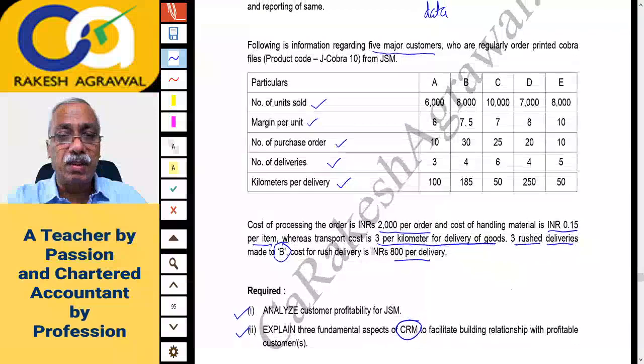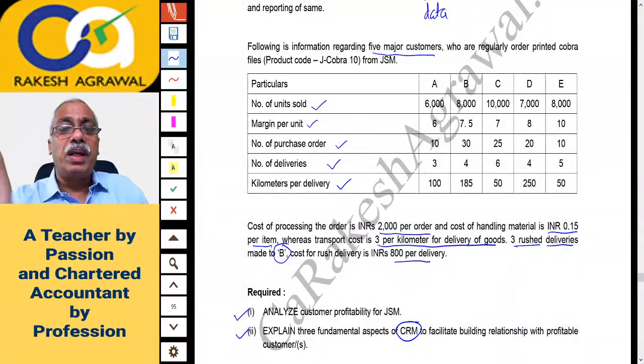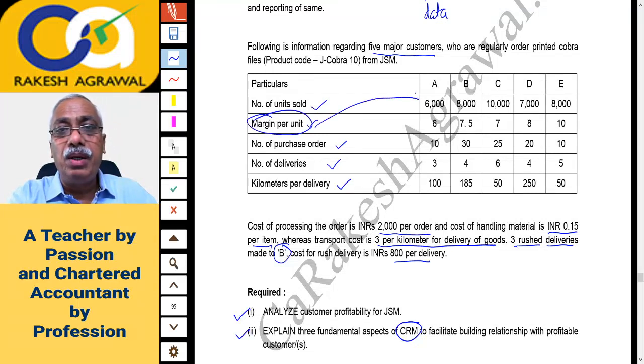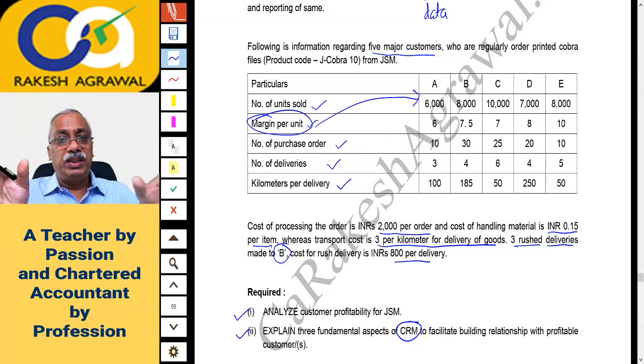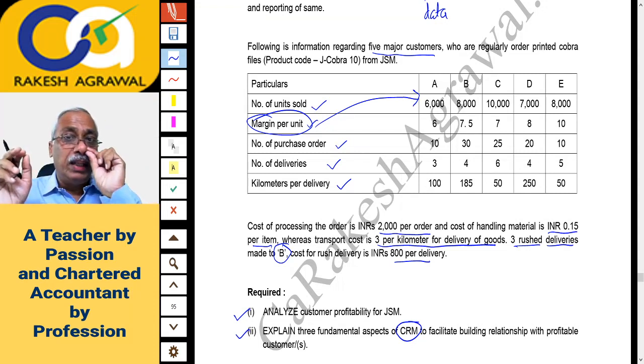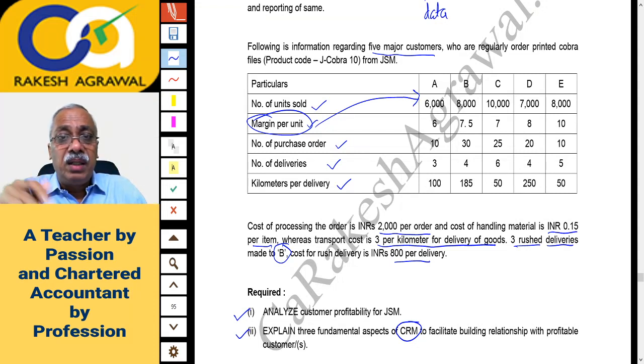How we'll get customer profitability. Right. According to me, what we have to do as margin per unit is given. Margin per unit into number of units, you'll get total margin. Means you can say gross margin or gross profit earned from each customer. Number of units into margin per unit. Are you getting that? After calculating that gross profit margin, we will deduct the remaining cost.